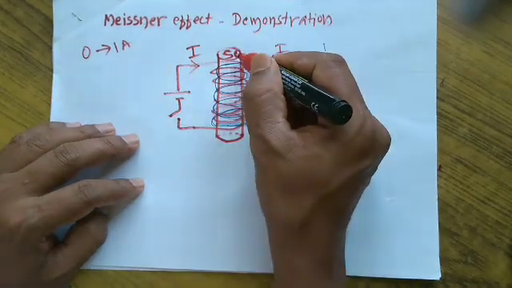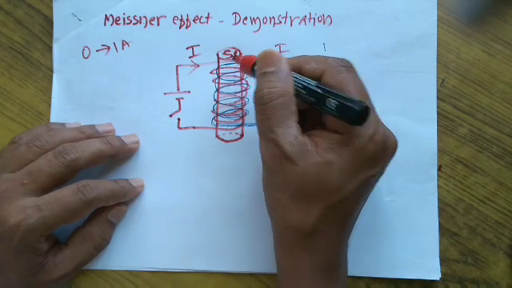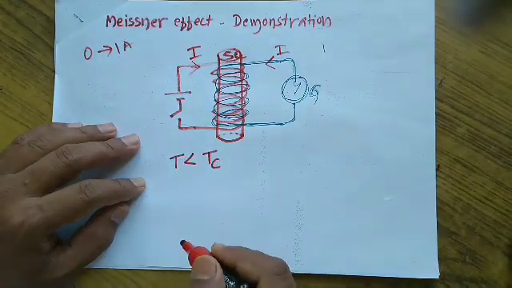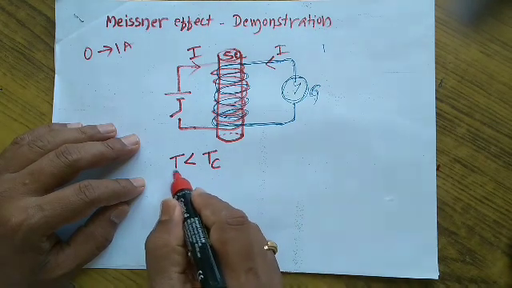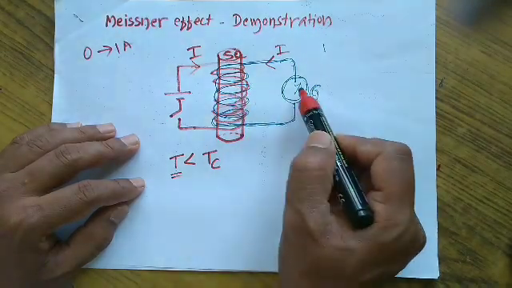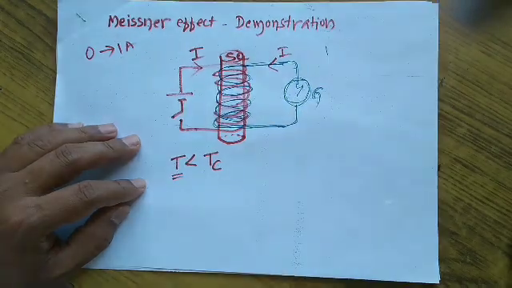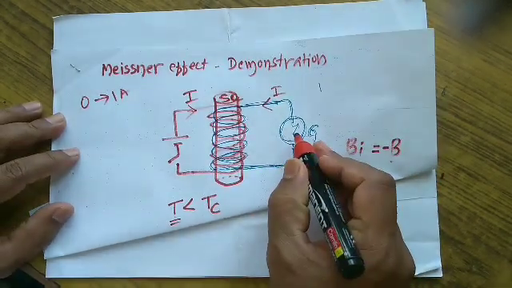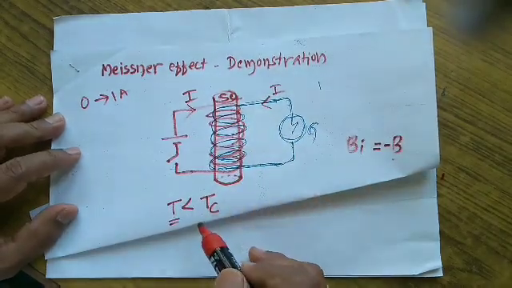If we cool this superconductor down to a lower temperature, that temperature should be below Tc. You have to cool the superconducting material to a temperature below Tc. When it is cooled down to this temperature, it can be observed that there will be a sudden deflection in the galvanometer. Now let us understand why this galvanometer deflects when the superconductor is cooled below the critical temperature.